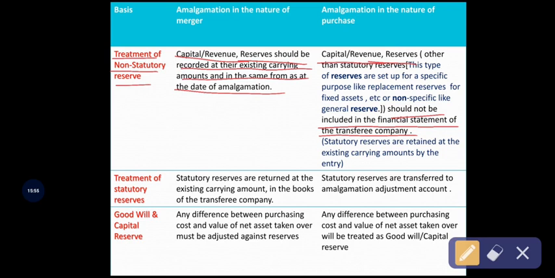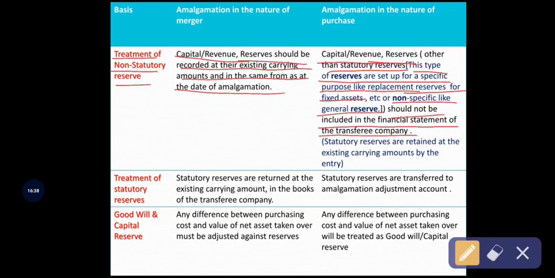Okay, I will give an explanation here. What is statutory reserve, non-statutory reserve? Other than statutory reserves is non-statutory reserve. This type of reserve is set up for a specific purpose. See, the replacement reserve for fixed asset is an example of non-statutory reserves. And non-specific, like general reserve. General reserve is maintained by the company as per the provisions. Non-specific in the sense that it is as per the compulsion, that is, as per the provisions, the company maintains the general reserve. So it comes under the statutory reserves.